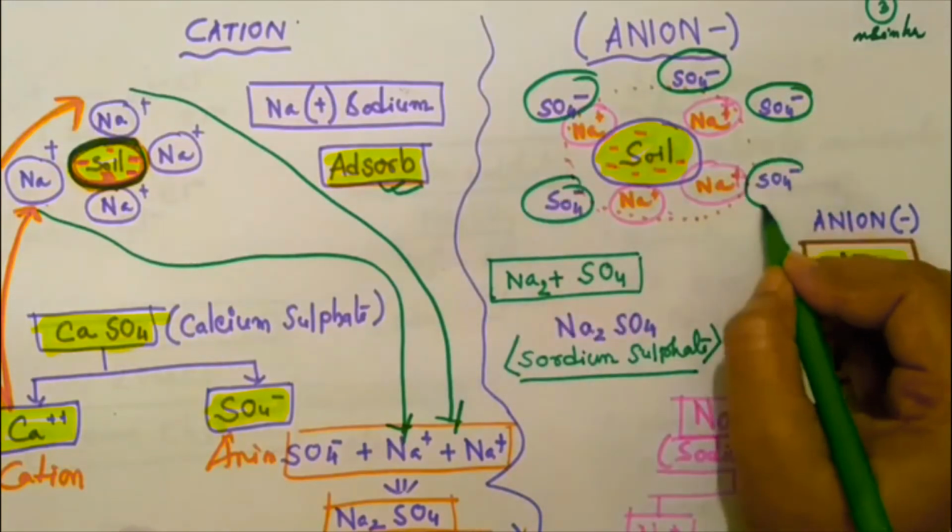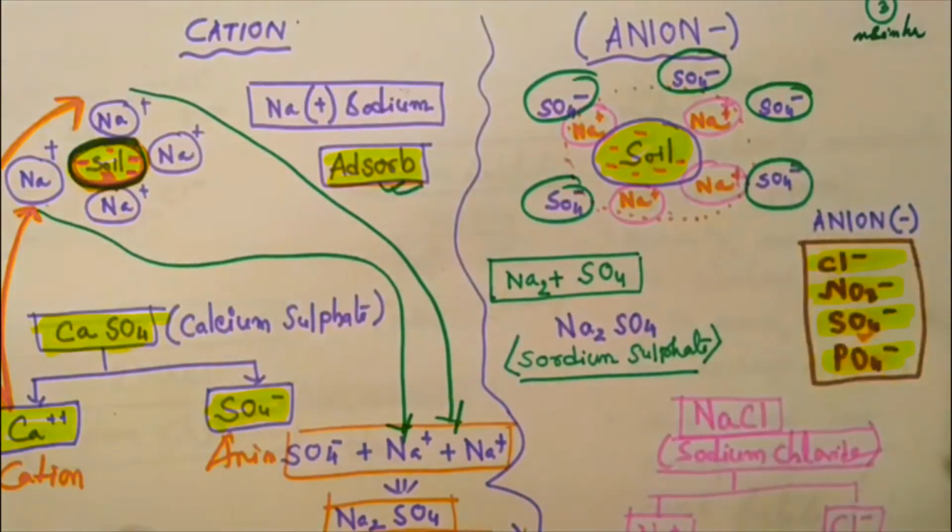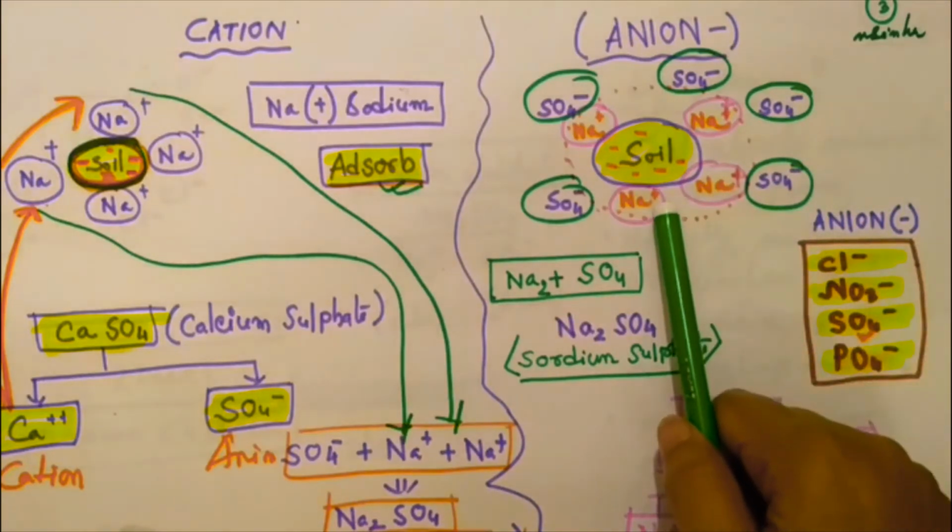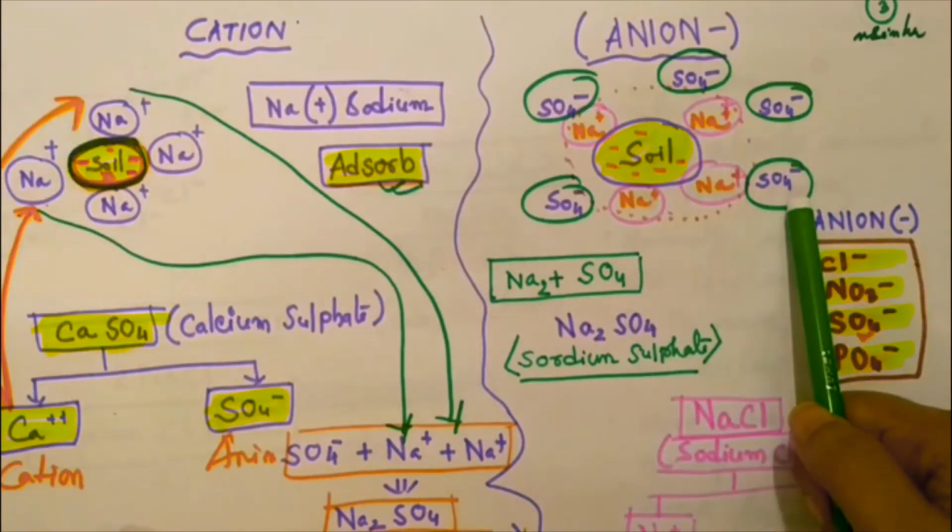After that, after the cation exchange, the anion exchange process will start.